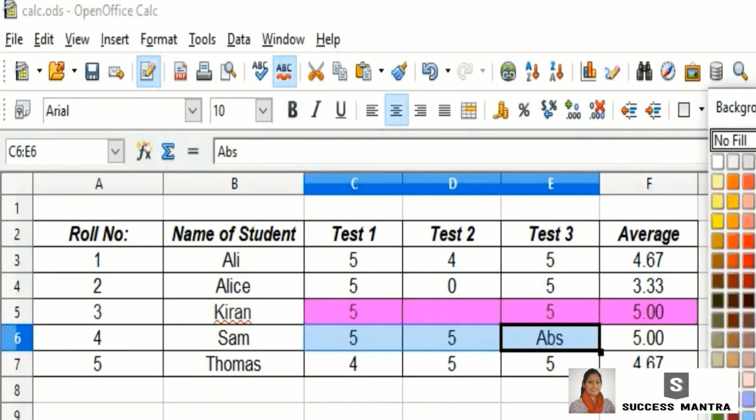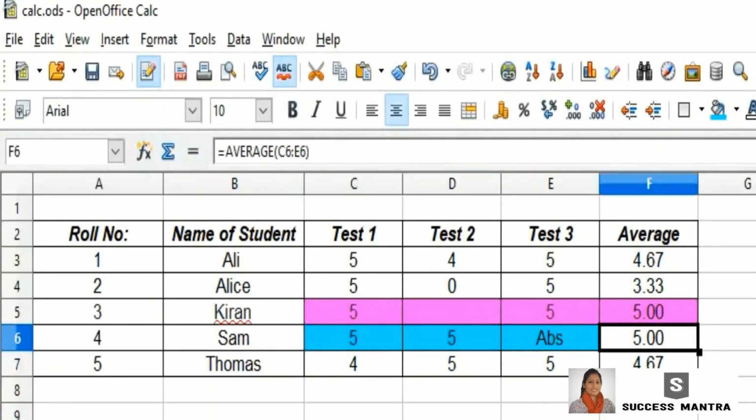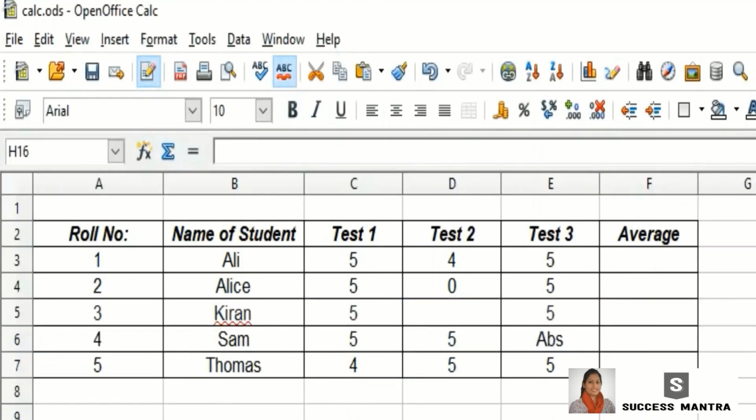Now check the case with Sam. He got 5 and 5 for test 1 and test 2 but marked absent for test 3. So if a cell is marked with a character, that cell will also be ignored while calculating average. So here the average 5 is got by adding 5 plus 5 divided by 2. So these are the two exceptions in the case of average.